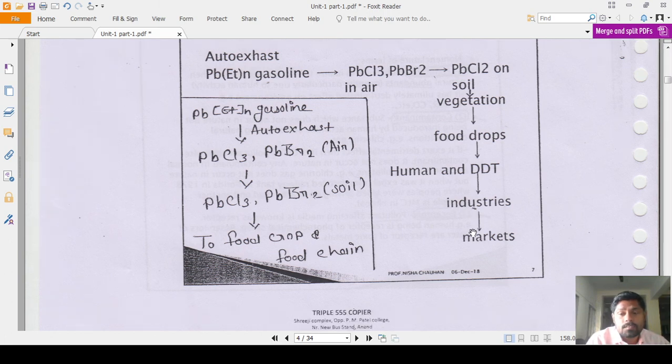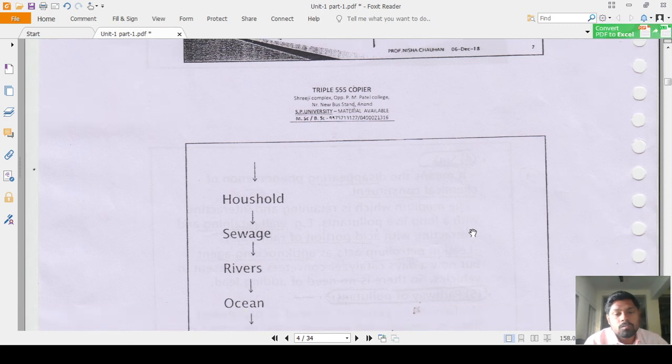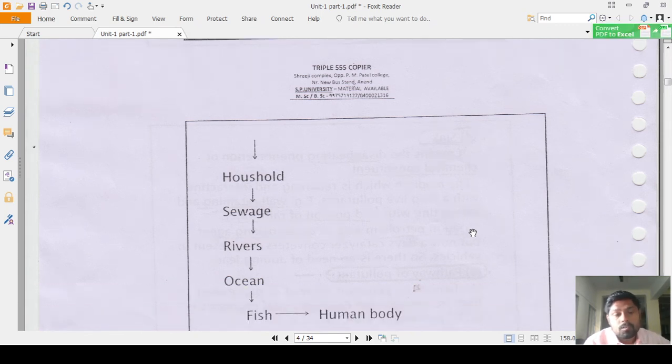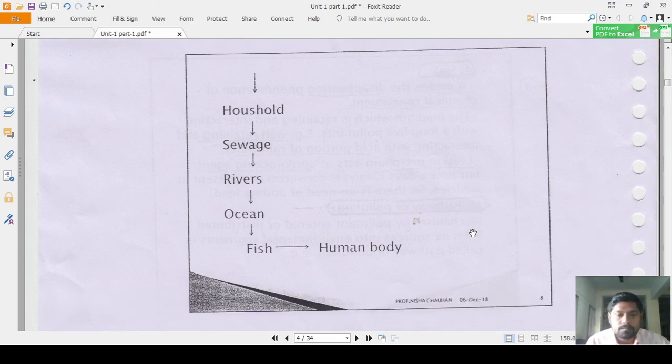Then there are inputs from industries and the markets. That is the pathway. Then the household use, then the sewage, then the rivers to the ocean to fish, and fish to the human body. So that is the pathway of the lead. One example is there, the pathway of the lead present in the exhaust of the automobile: automobile exhaust is the source and the human body is the receptor. Okay, that is the environmental segment, how that lead is distributed from that source to the human body, that is called the pathway of the pollutant.